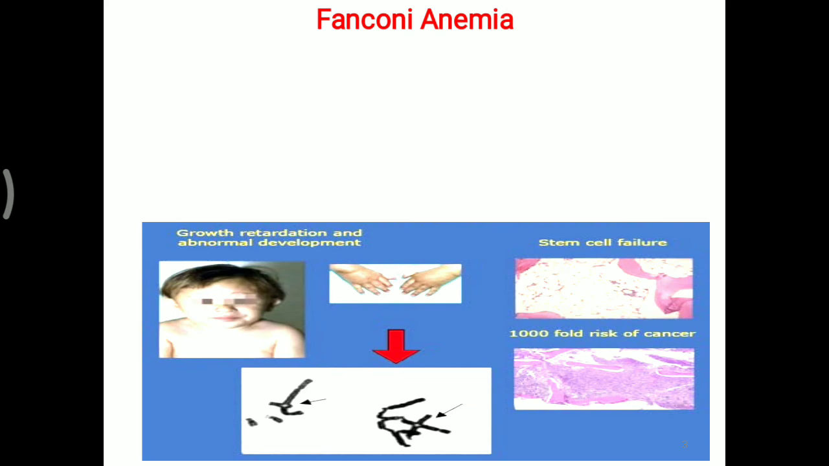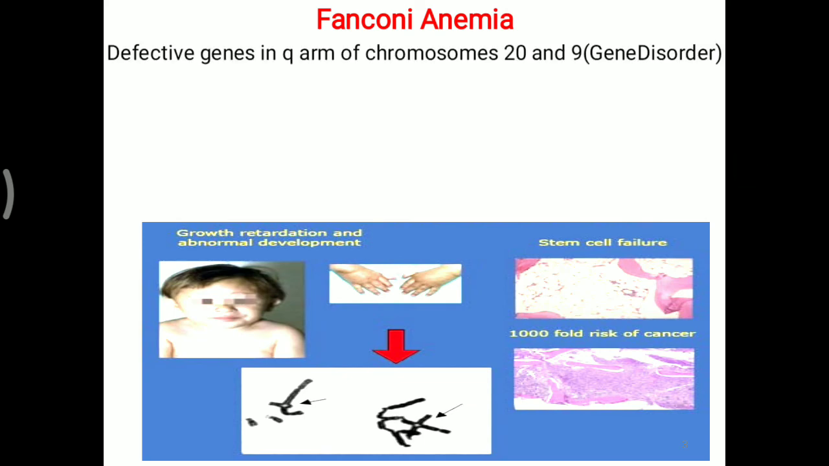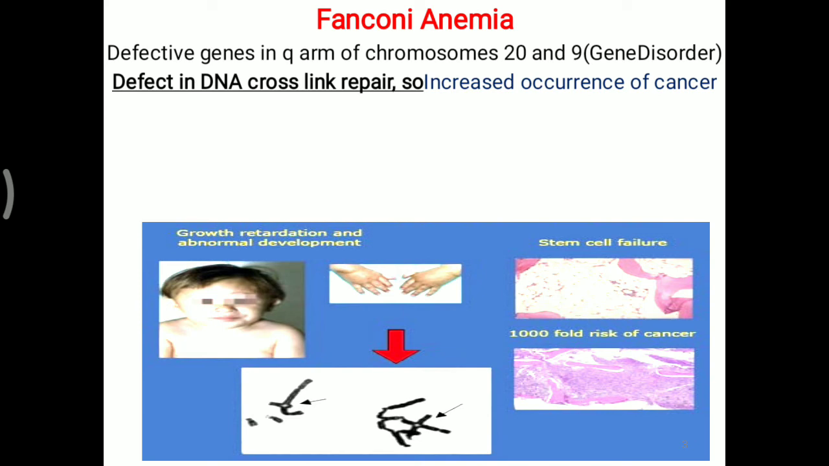Now next, Fanconi anemia. Here a defective gene in the Q arm of chromosomes number 20 and 9 is seen. It is basically a rare genetic disorder. Why this disorder? Because of a defect in the DNA cross-link repair mechanism, so there are increased chances of cancer formation.